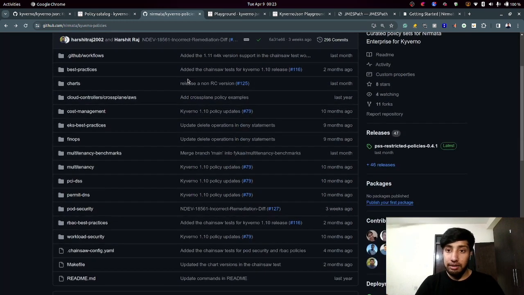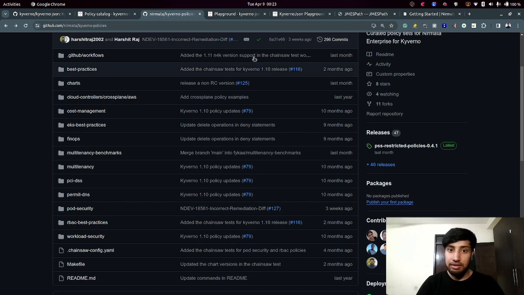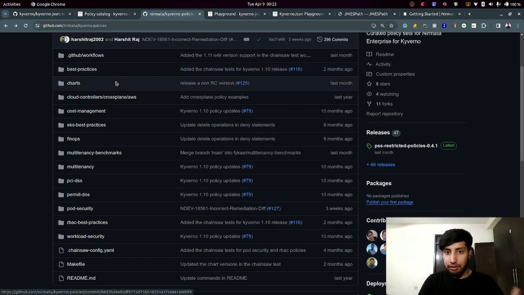What if you want to find the policy for Kyverno? You can just search on Google for Kyverno, and you can get a lot of policies for Kyverno. Policies for Kyverno and policies for Kyverno-JSON are specifically different, so that needs not to be confused.